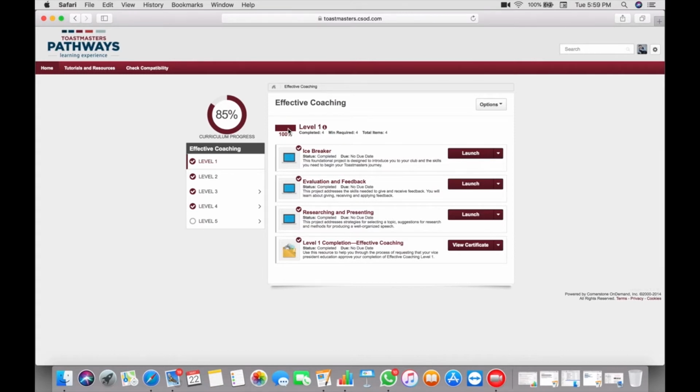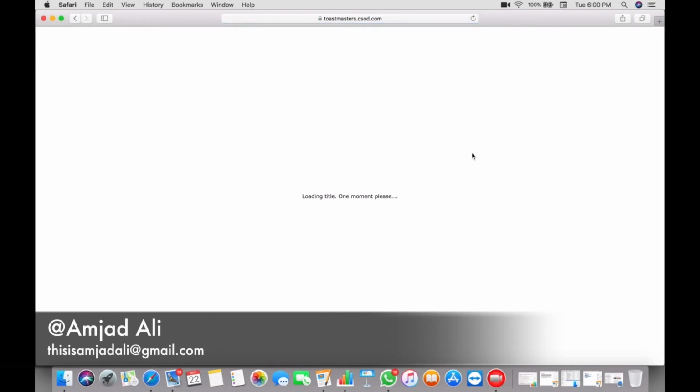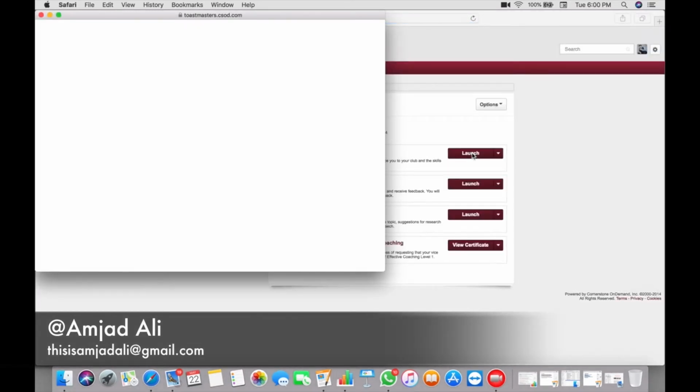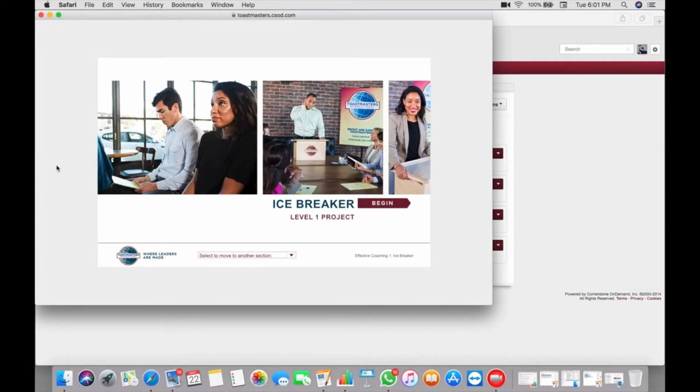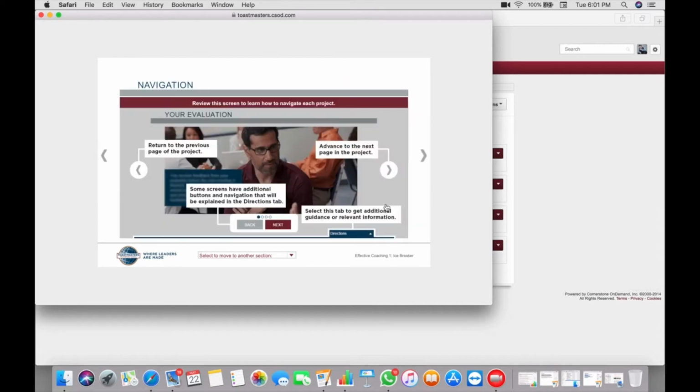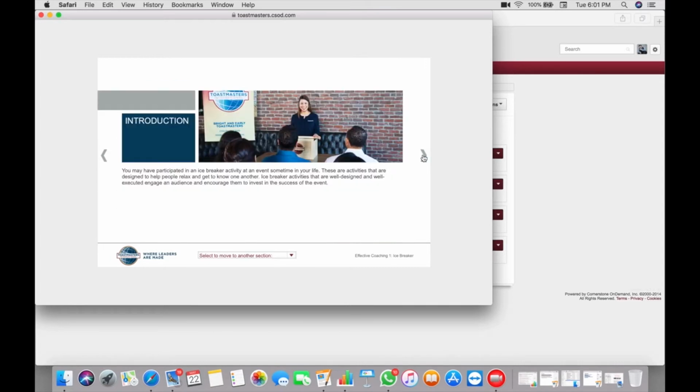So in order to start our second and third project, it's important to finish our Icebreaker, which is this one. When we go to Icebreaker, we need to click here and you will be taken to another window. Yes, here it is opening. Here we are. We can start from here, begin. Alright. We need to go through all these slides with the help of this arrow.